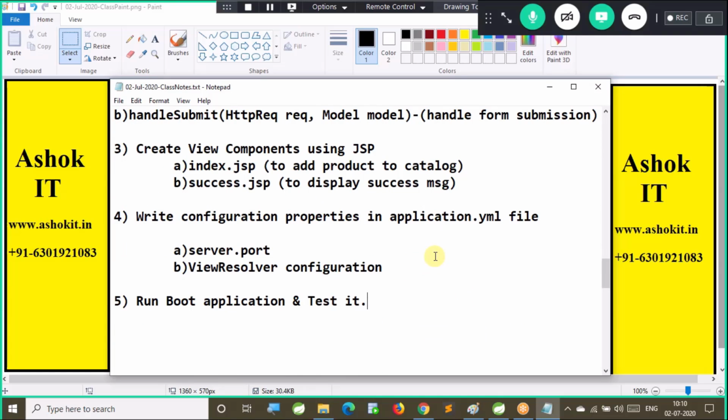Configuration properties. Then finally, running the application and test it.